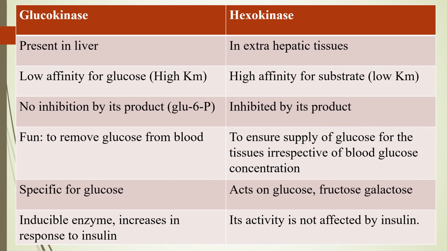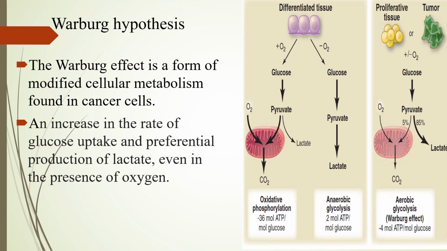Glucokinase is specific for glucose, whereas hexokinase acts on glucose, fructose and other sugar molecules like galactose. Glucokinase is an inducible enzyme, so its levels increase in response to insulin, whereas hexokinase is not affected by the levels of insulin.